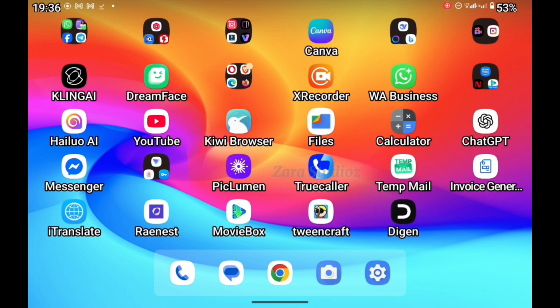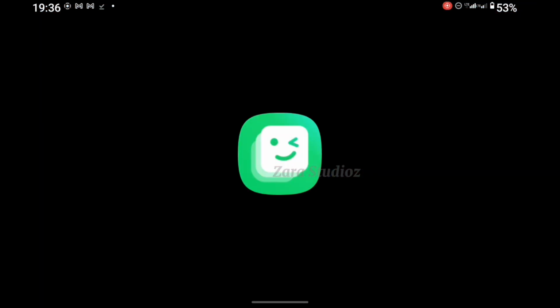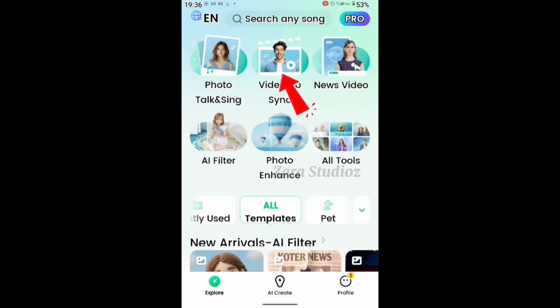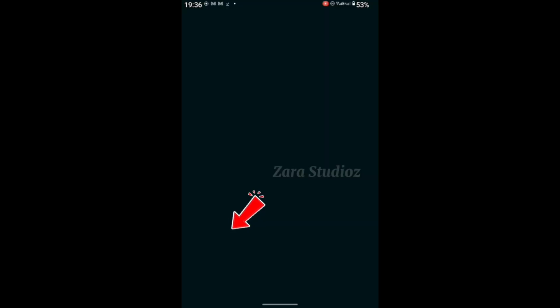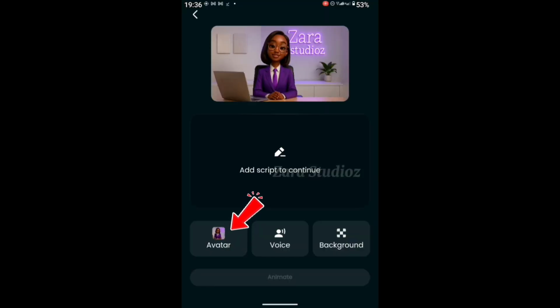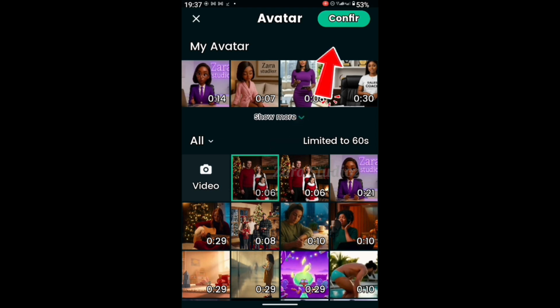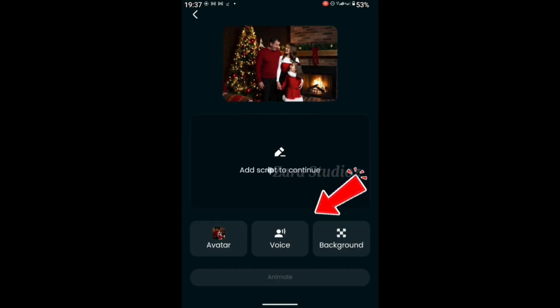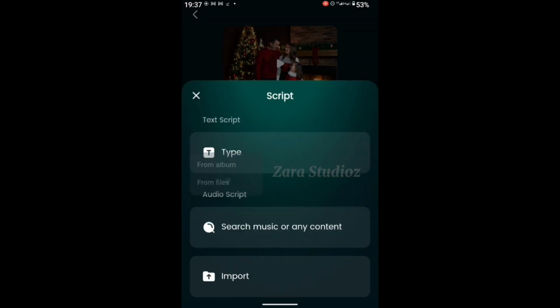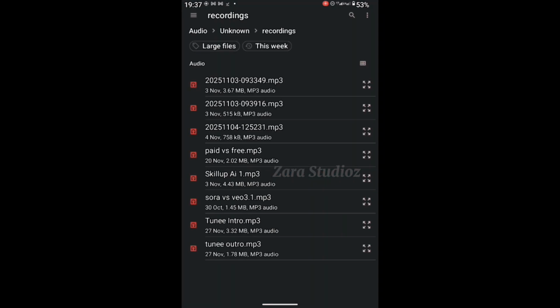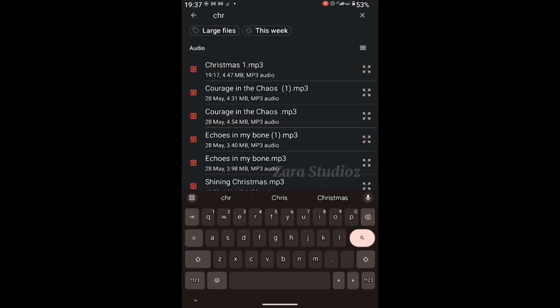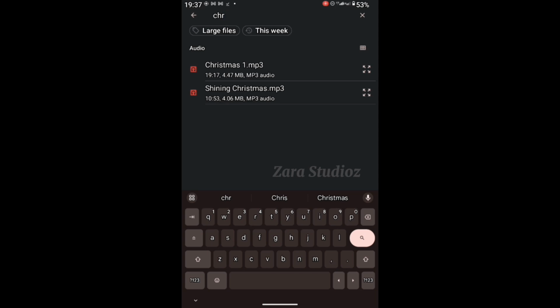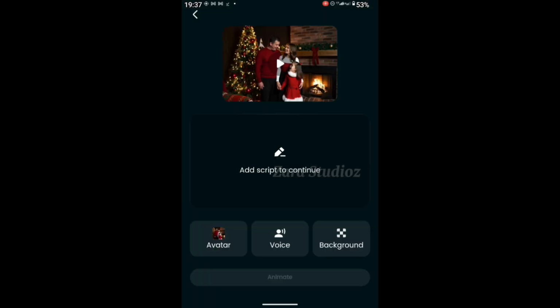That is why I've decided to take this video to DreamFace. We're going to be using the app, and this is what the user interface looks like. Click on video lip sync, click on avatar, select one of the Christmas videos we just generated, click on add script, click on imports, then click on from file. Now go to your audio and then search for the name that you used to save the song from Suno. I'm just going to type Christmas because that was what I used, and I select that audio.